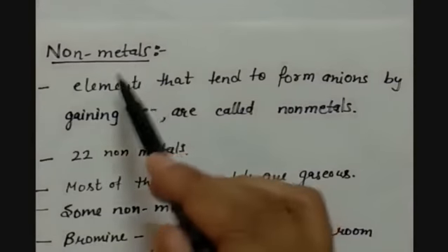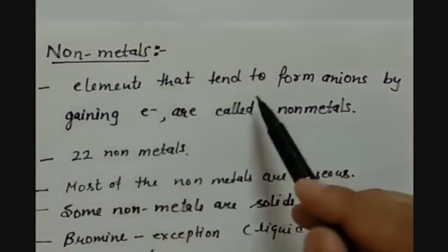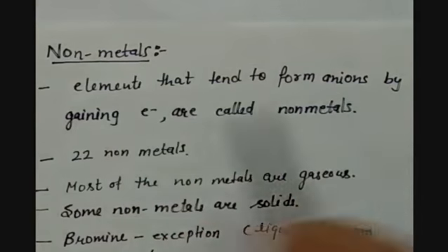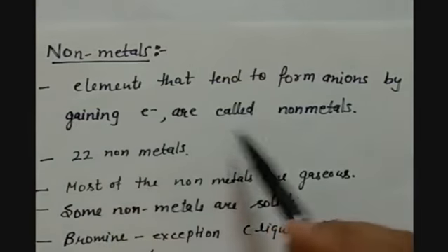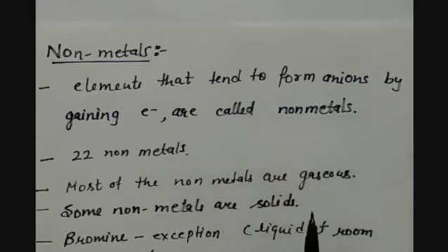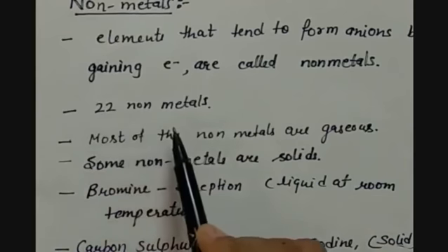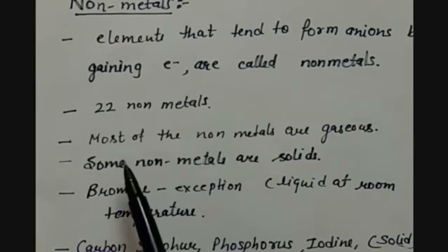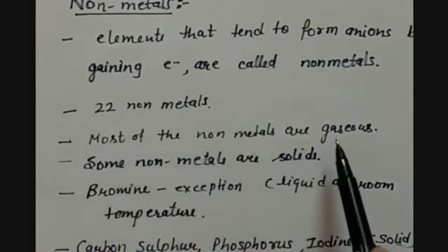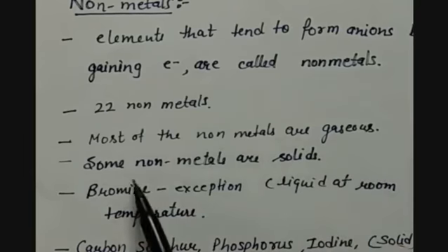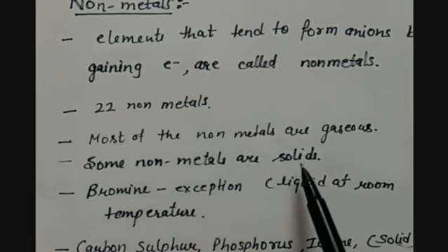Second is non-metals. Elements that tend to form anions by gaining electrons are called non-metals. Till now, 22 non-metals are known. Most of the non-metals are gaseous, but some of the non-metals are solids.